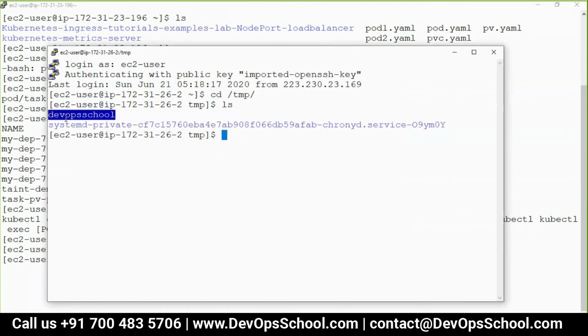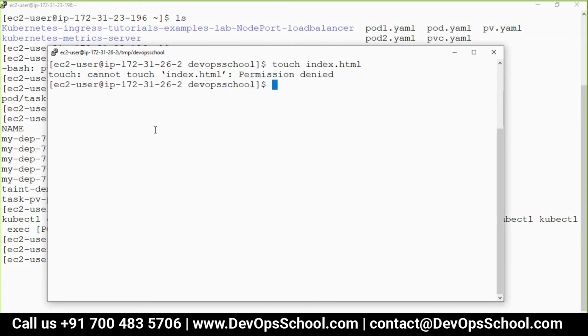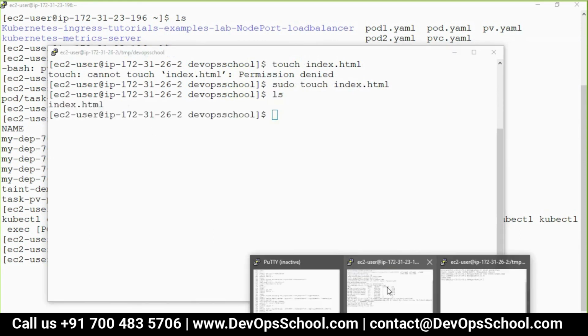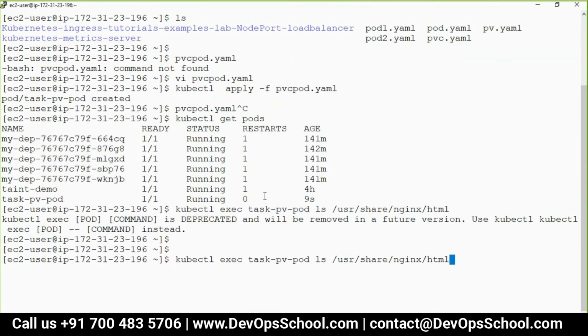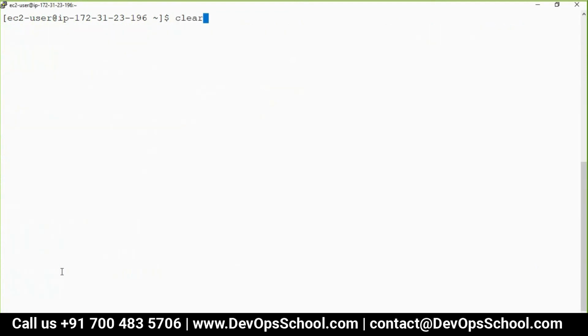See, DevOps School, I got it. See, now here I create a new file, index.html, some file. Okay, the file is here. Can I check this inside that? See, index.html.